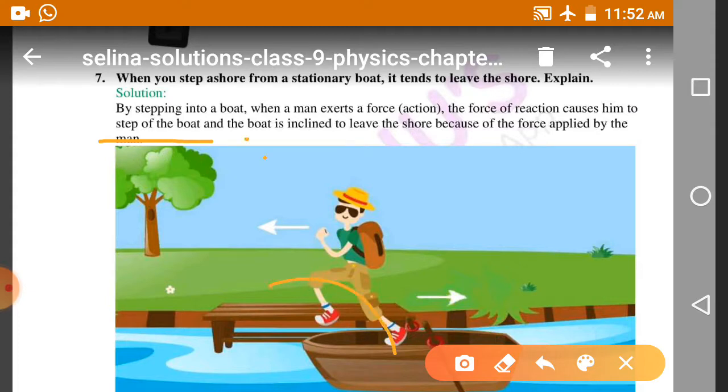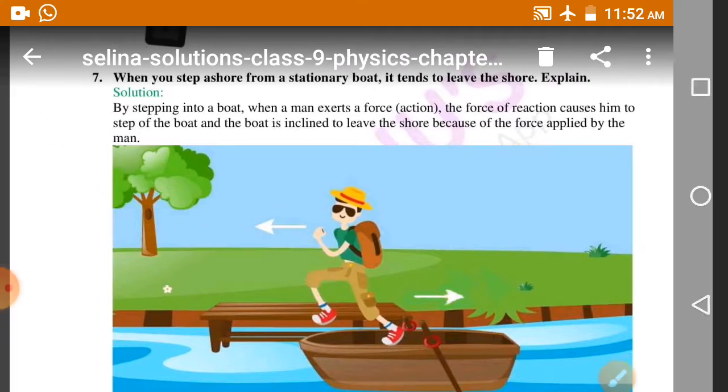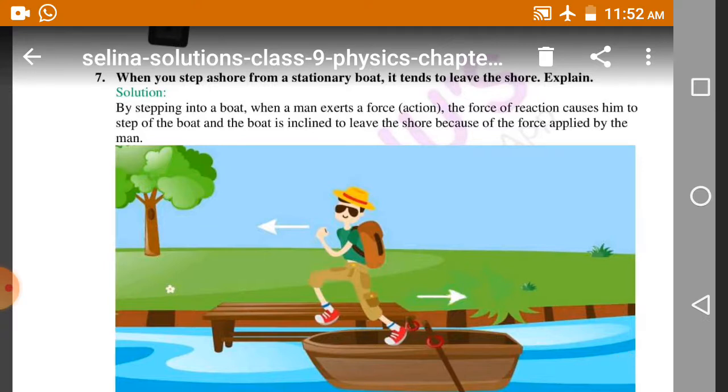By this force he steps out of the boat, and the boat is inclined to leave the shore because the same force is applied by the man on the boat. So the action is done toward this direction, and this one is the reaction.